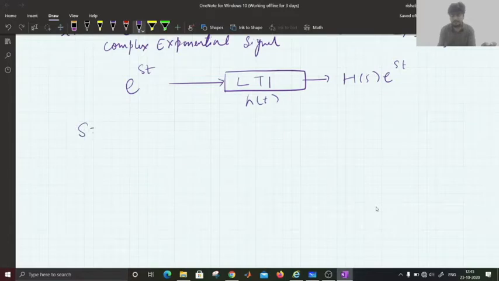Here s is a complex parameter. For the time being, let's say s is a complex parameter.